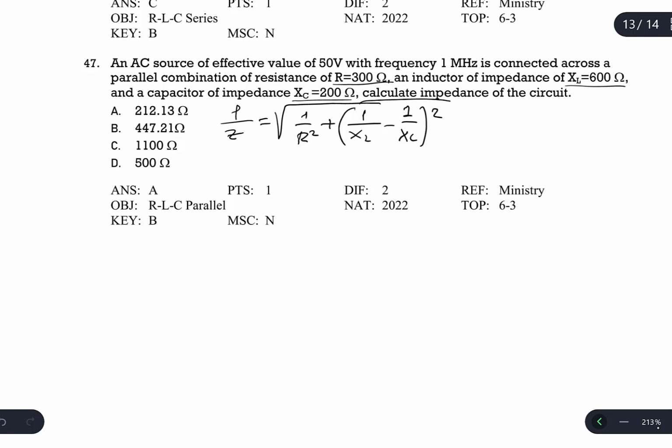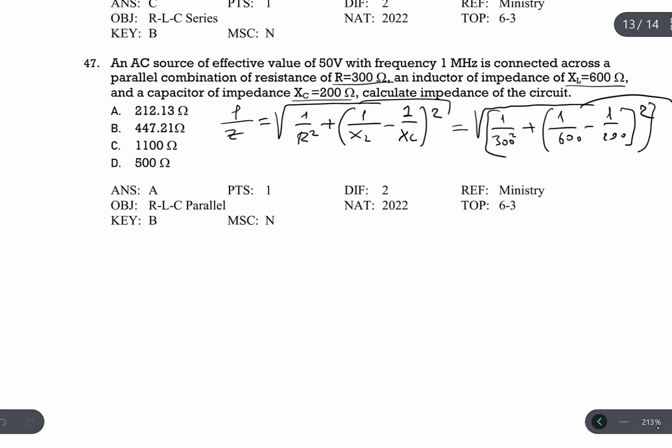So it was this equation. Now let's insert the numbers: 1 over 300 squared plus (1 over 600 minus 1 over 200) squared, and after that we will get the square root.